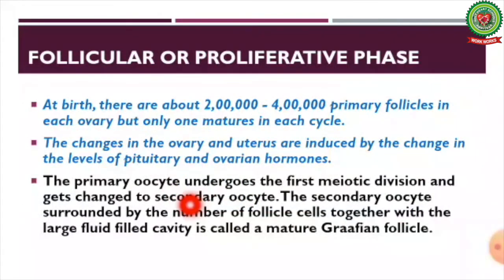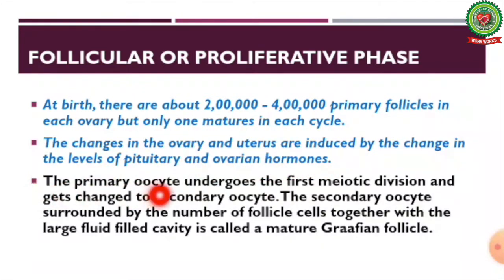At birth, there are about 2 lakh to 4 lakh primary follicles in each ovary, but only one matures in each cycle. The changes in the ovary and uterus are induced by the change in the level of pituitary and ovarian hormones.